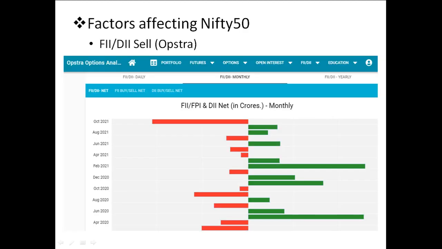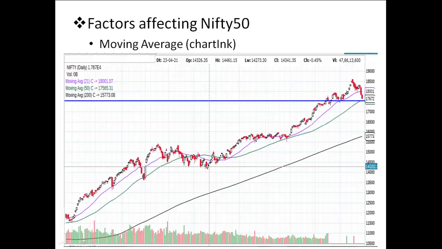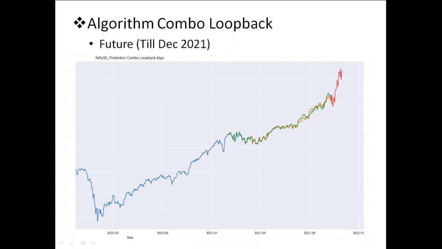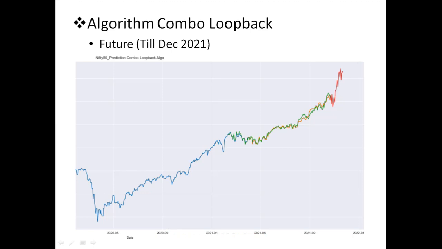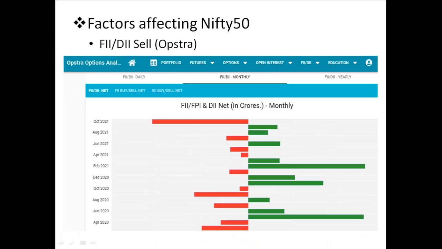As a conclusion, in future videos as well, we will double check what our algorithm predicted and how it is matching with the Nifty 50 values, and how to fine tune our algorithms, and how to do better market analysis using some machine learning techniques.